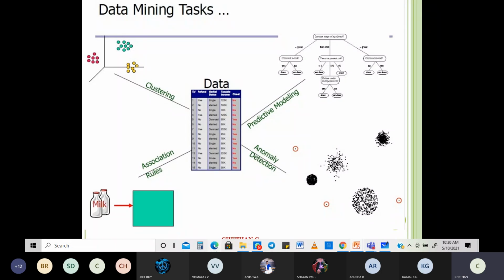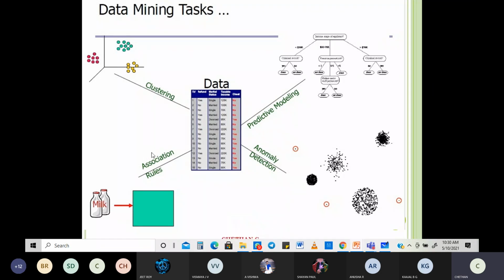When I say a person who scored very good marks, you need to take care of them, the meaning is entirely different to a person. When I say a person has scored very less marks, we need to take care of them. See, the way of interpretation will change. Okay, that's your anomaly detection, based on your clustering and all.